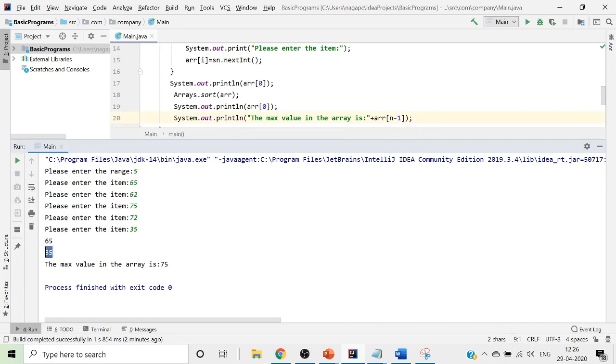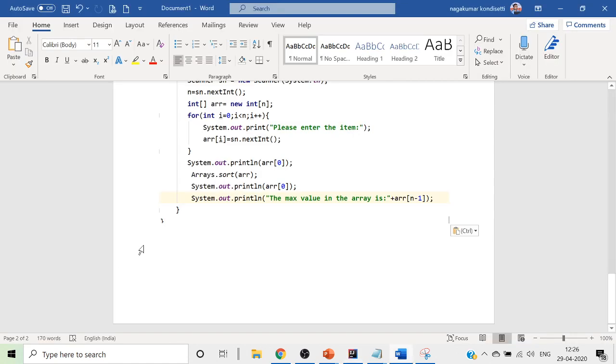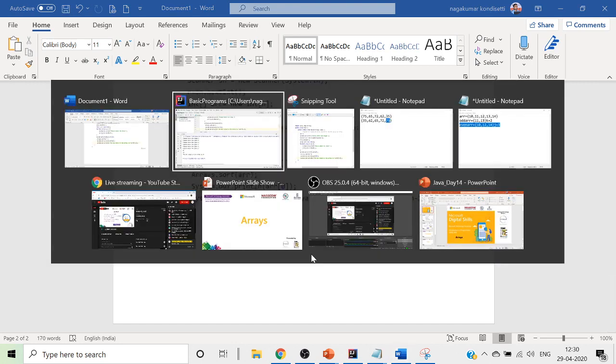That minimum value is also printed because I am giving it as ARR of 0. After sorting, ARR of 0 will be the smallest value and ARR of n minus 1 will be the maximum value. This is how you print the minimum values and the maximum values in an array. Now we'll just continue with it.